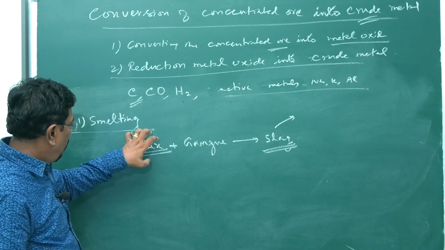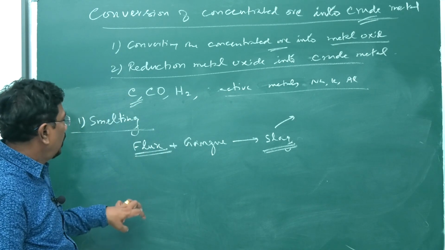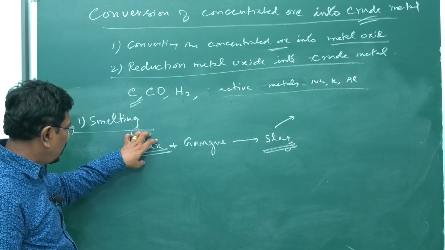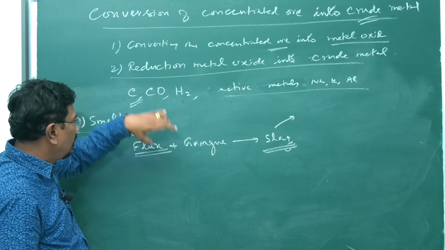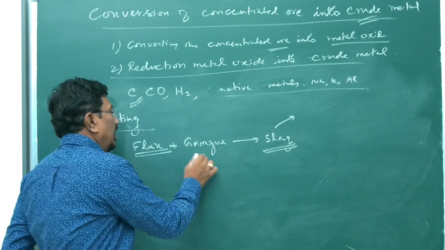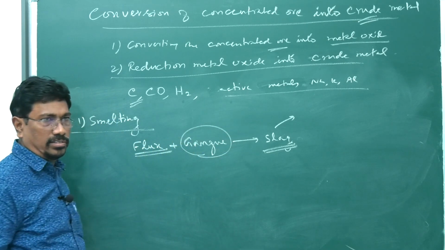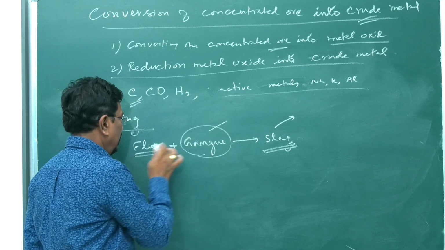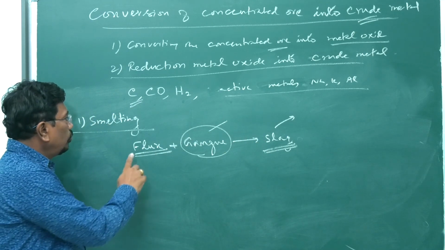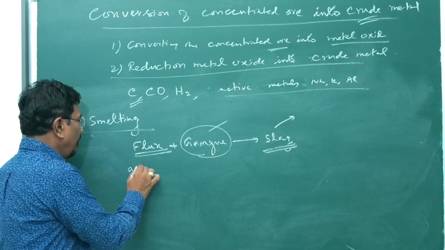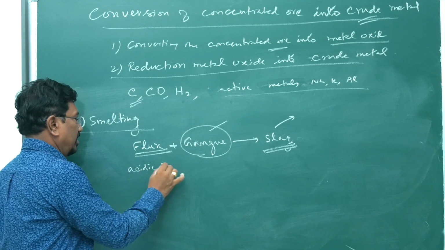So, in smelting, we use flux, and that flux, when heated with metal oxide, what is happening? The impurities, gangue present, get combined with flux to form slag. We have two types of flux, acidic flux and basic flux.